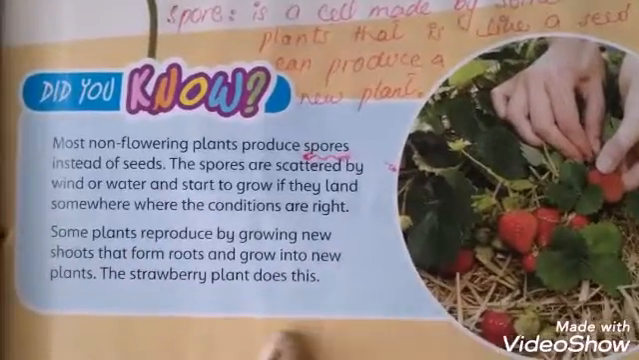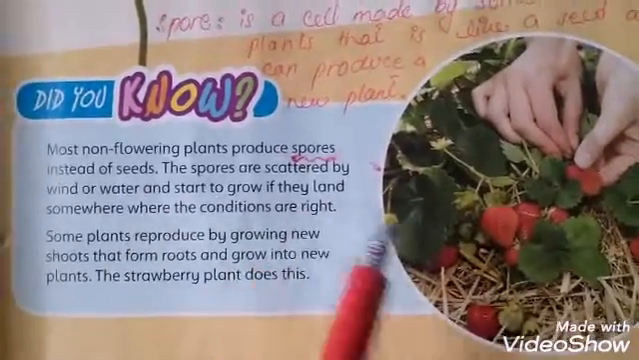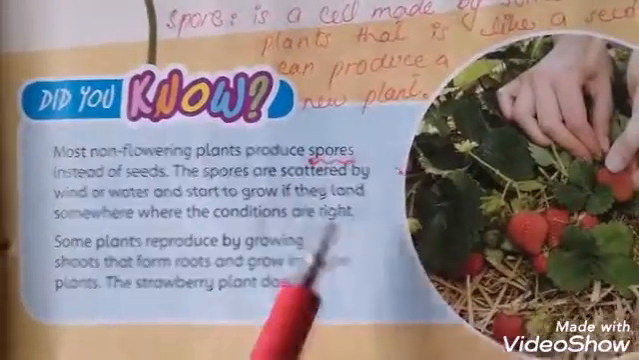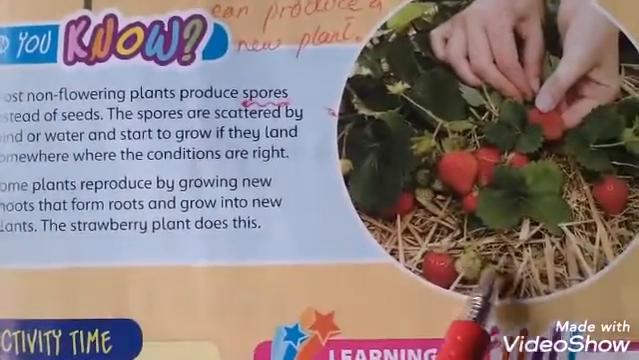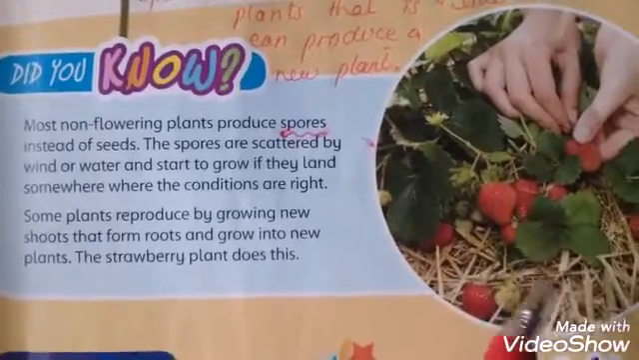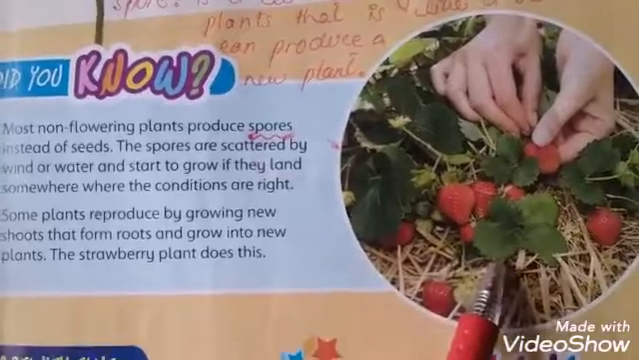Some plants reproduce by growing new shoots and roots. Same like that, some plants reproduce by flowers, some by spores, and others by roots and shoots into new plants. Strawberry is a plant that does this, which means it reproduces by this process.